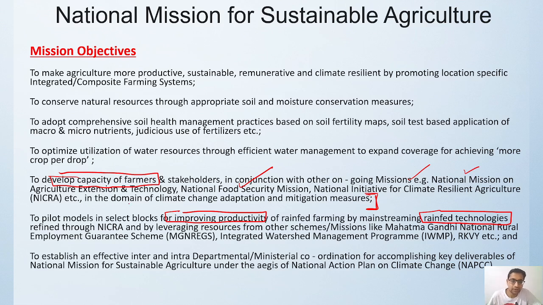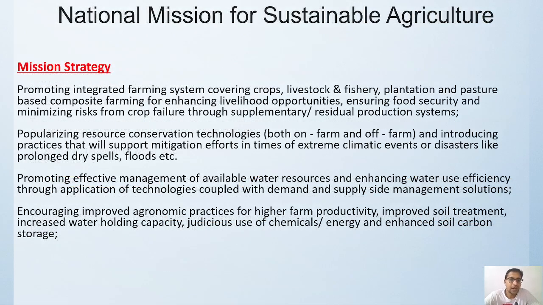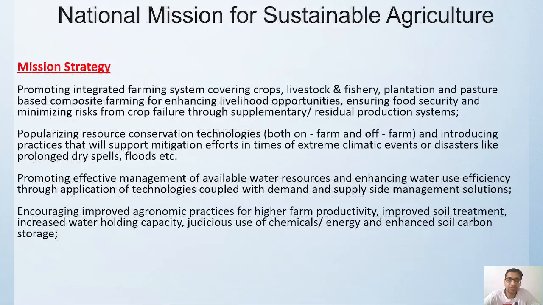Then also, to develop inter and intra departmental coordination, because this is very much a must. Otherwise, if we work in silos, we will not achieve what we wanted to achieve, because everything has to work in an integrated way. We have to make sure that all departments and ministries related to agriculture practices work together, draw up the plan together and work in an integrated way. Now, that was the objective. Then what is the strategy that we are following?